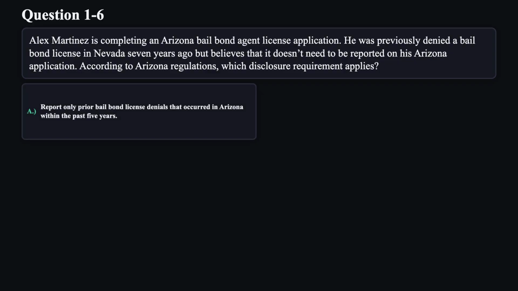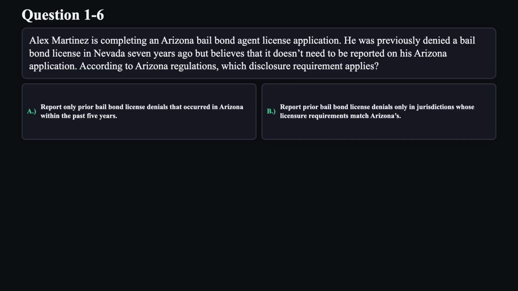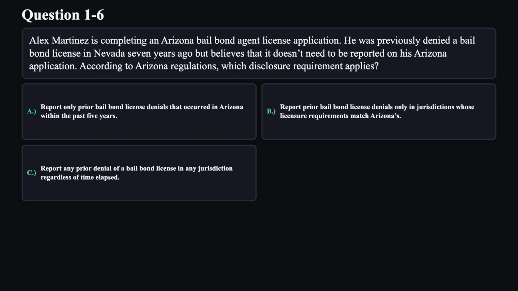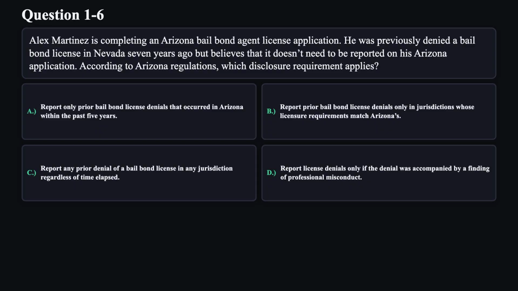A. Report only prior bail bond license denials that occurred in Arizona within the past 5 years. B. Report prior bail bond license denials only in jurisdictions whose licensure requirements match Arizona's. C. Report any prior denial of a bail bond license in any jurisdiction regardless of time elapsed. D. Report license denials only if the denial was accompanied by a finding of professional misconduct.